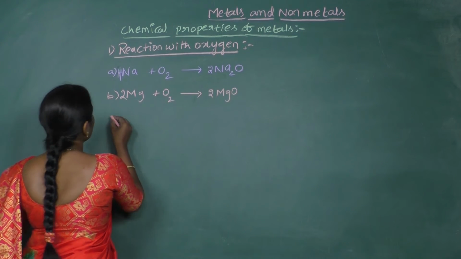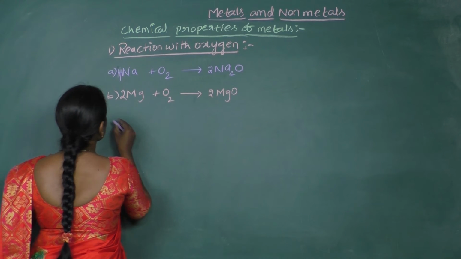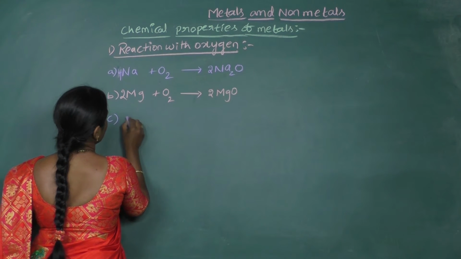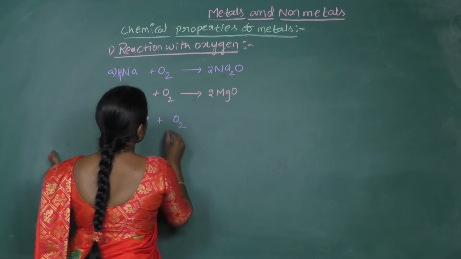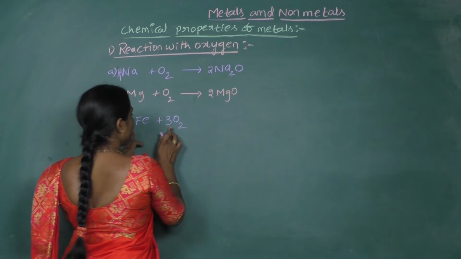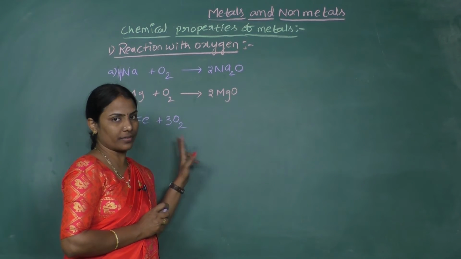Similarly, if we take iron, the iron reacts with oxygen in presence of moisture. So the reaction will be like this. It reacts with oxygen, but as long as there is no moisture present, this reaction is difficult.